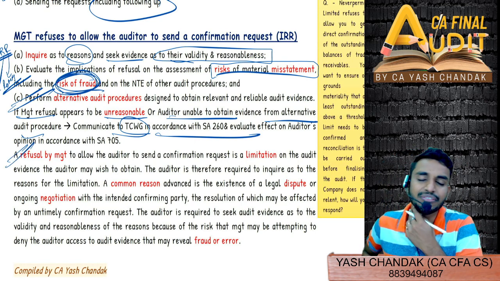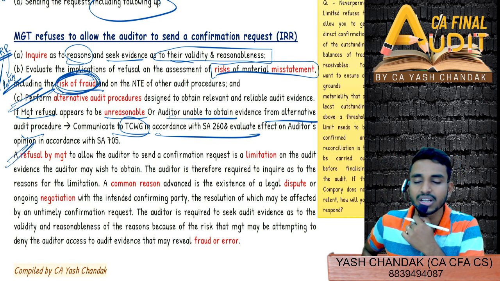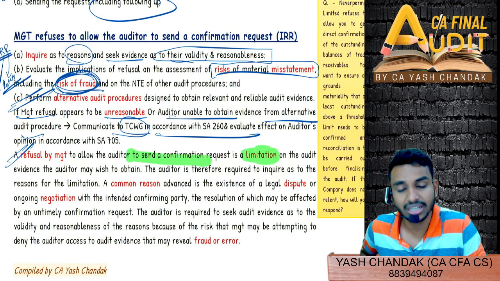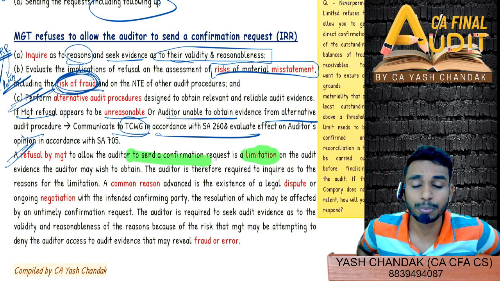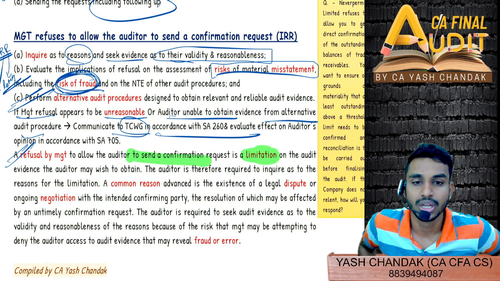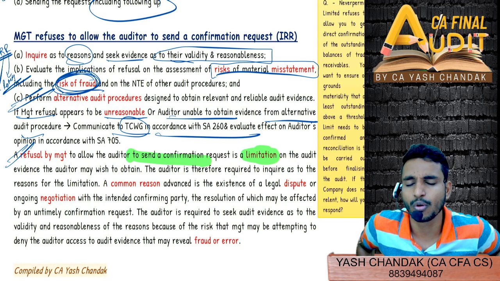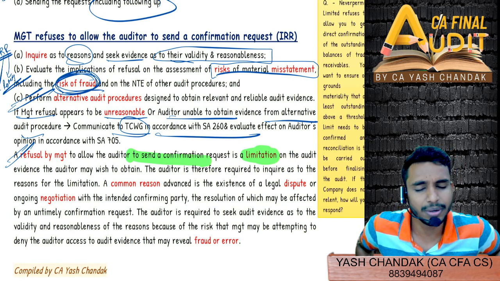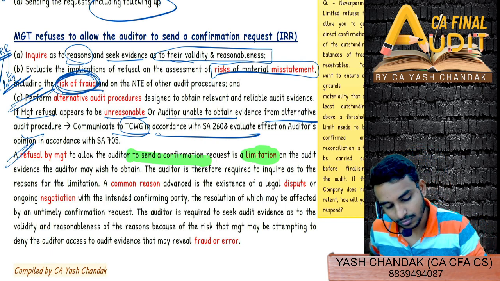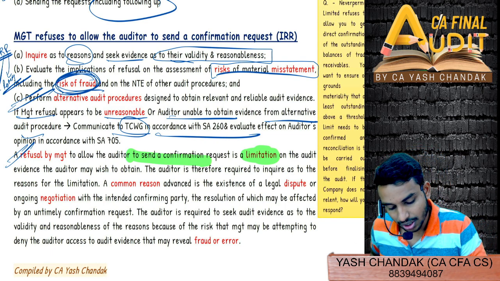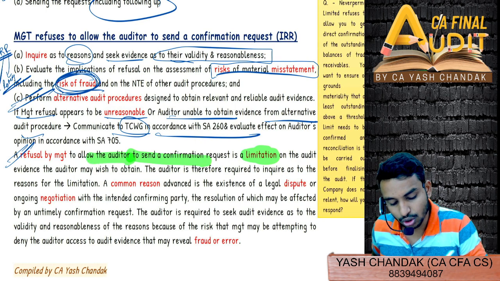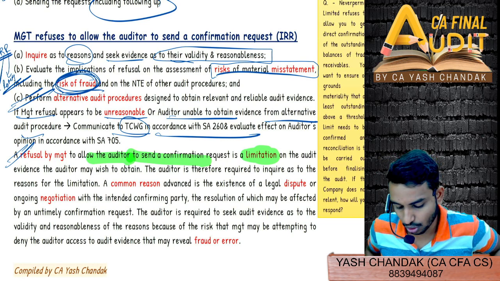However, this is also an important line which they generally write in the suggested answer, that a refusal by the management to allow the auditor to send a confirmation request is a limitation, right? It's a limitation that you are not able to obtain PSI and therefore you will disclaim your opinion as per SA 705. Disclaimer of opinion. I told you, if you are not able to obtain sufficient appropriate audit evidence, however you feel that the misstatement could be material or could be pervasive, then you will simply do what? Modify the opinion in accordance with SA 705. A refusal by management to allow the auditor to send a confirmation request is a limitation on the audit.